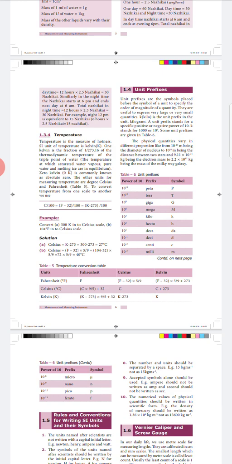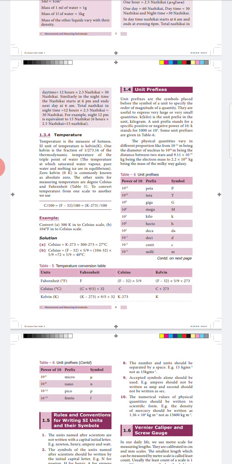Now conversion of Celsius to Fahrenheit and Kelvin. First Fahrenheit. For that we have to multiply the Celsius value by 9/5, and then add 32. Then we will get the conversion in Fahrenheit. And for Celsius to Kelvin conversion, we just add 273 to the Celsius value. We will get the Kelvin value.